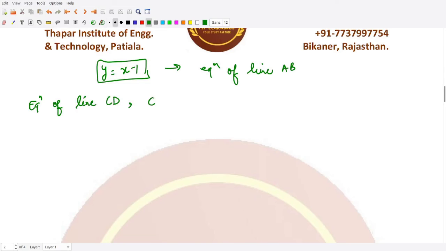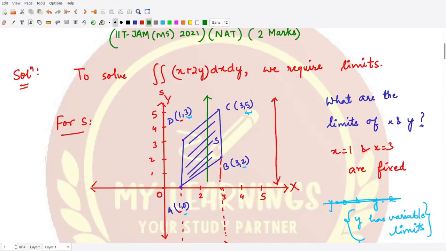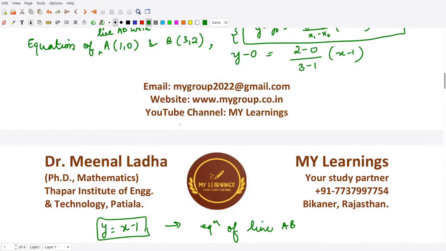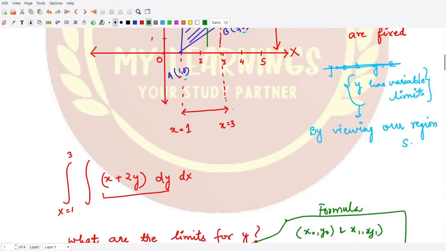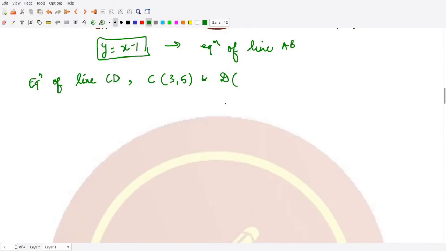So what is the point C? Let's have a look. C is 3, 5 and D is 1, 3. Here the equation of the line can again be calculated very easily using that formula.